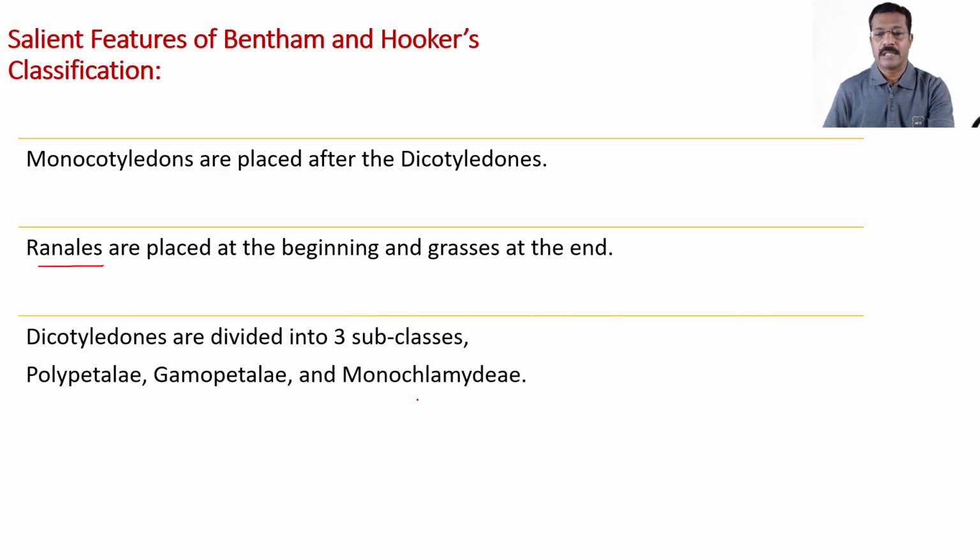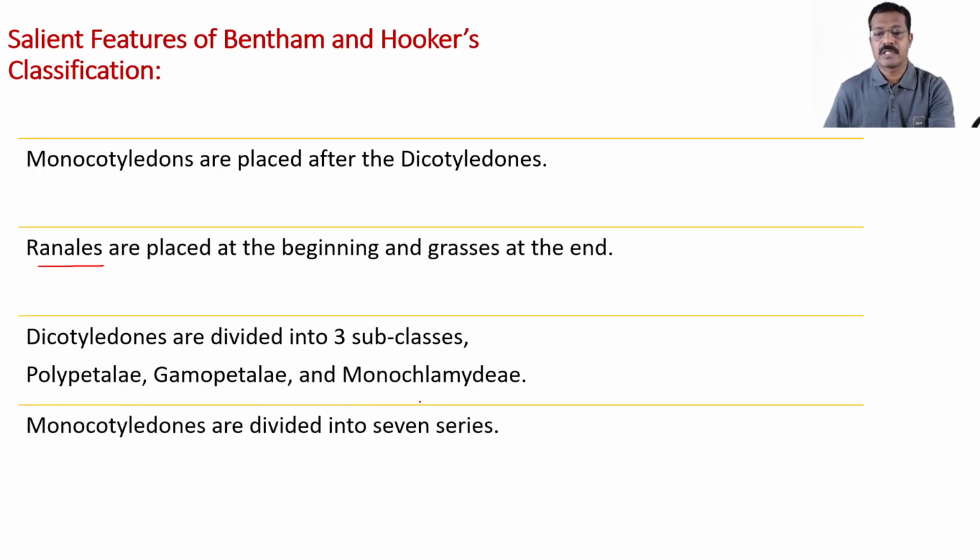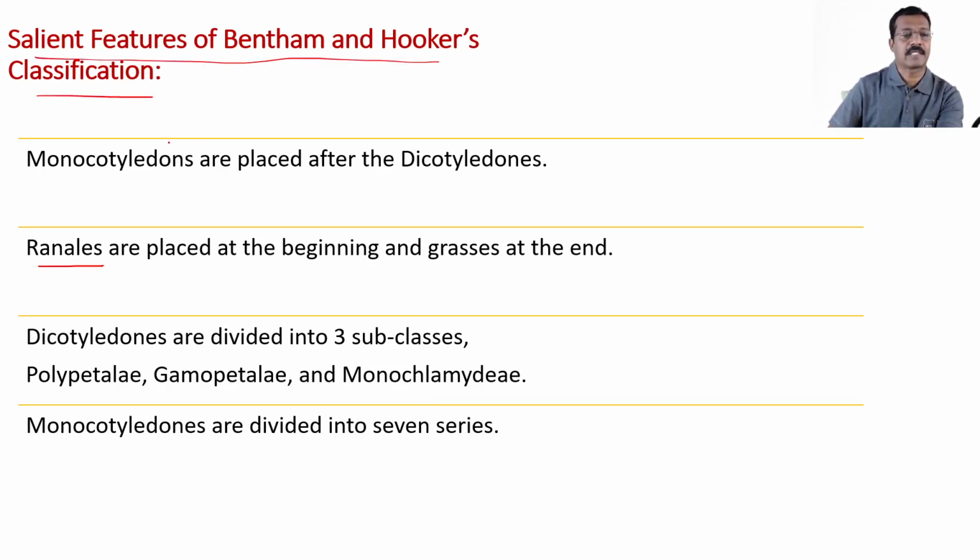Then dicotyledons are divided into three subclasses, that is polypetalae, gamopetalae, and monochlamydeae. Monocotyledons are divided into 7 series. So these are the salient features of Bentham and Hooker's system of classification.